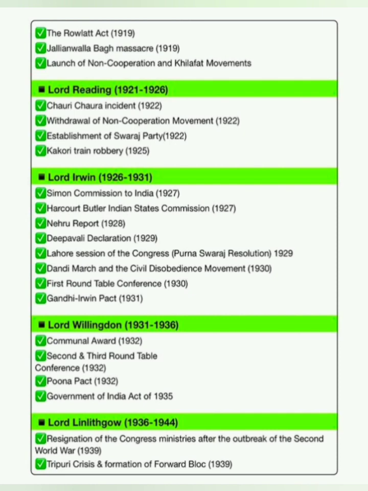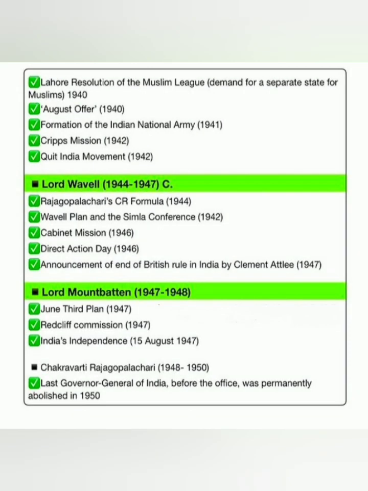Lord Linlithgow, 1936 to 1944. Events during his regime: resignation of the Congress ministries after the outbreak of Second World War 1939, Tripuri crisis and formation of Forward Bloc 1939, Lahore resolution of Muslim League 1940, August Offer 1940, formation of Indian National Army 1941, Cripps Mission 1942, Quit India Movement 1942.